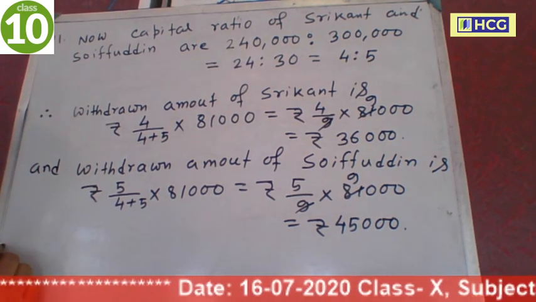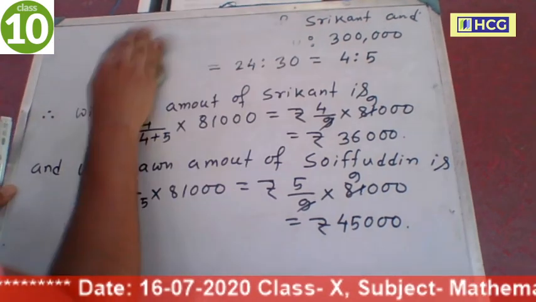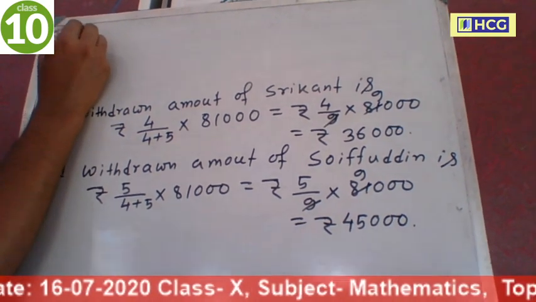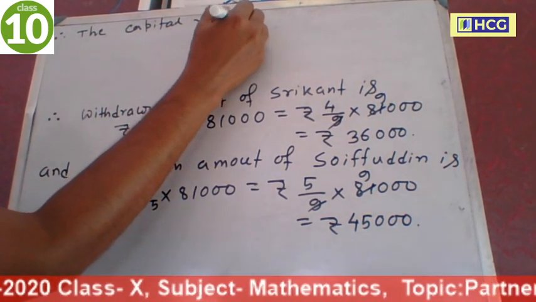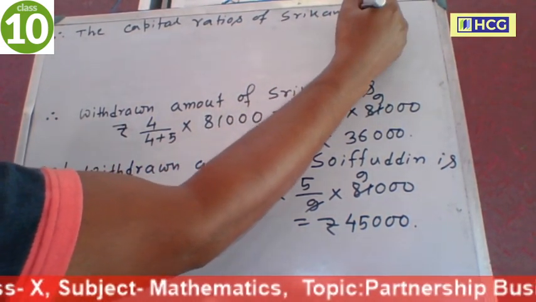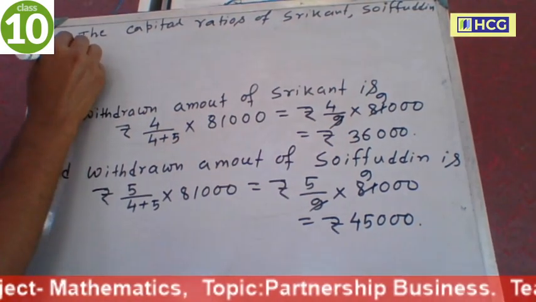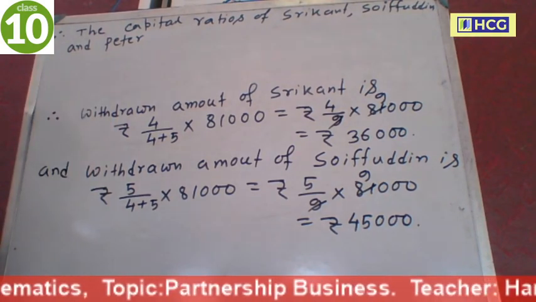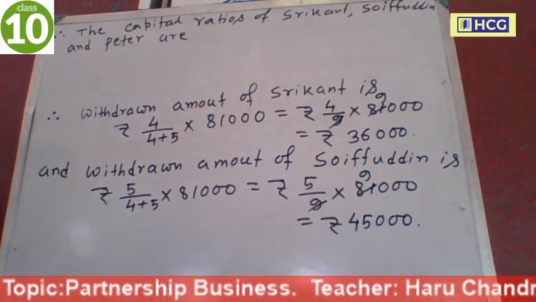So therefore, the capital ratio of Srikanth, Saifuddin and Peter are, now this is the very important key point of the sum.